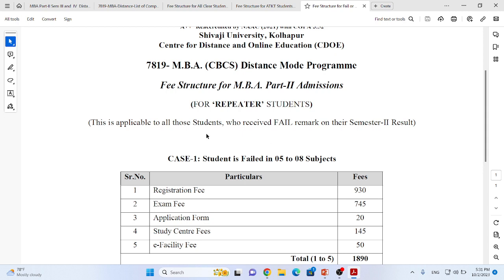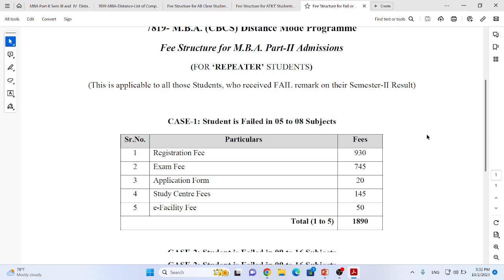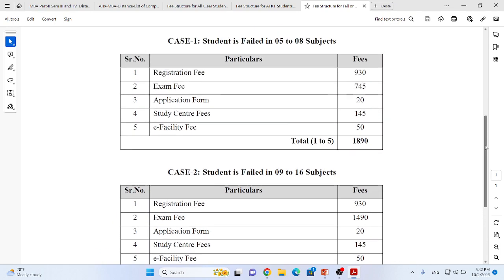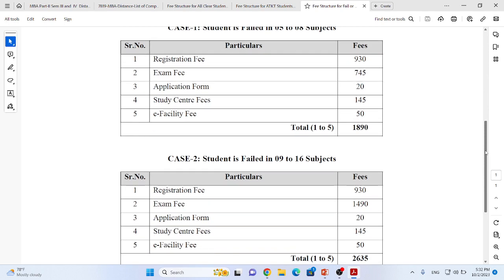Remember, these fail category students or repeater students are not allowed to take admission into the second year of distance mode MBA unless they clear all the failed subjects, or at least remain with only 4 subjects, being eligible for the ATKT category. Unless they clear the said subjects, they are not allowed to enter MBA part 2.